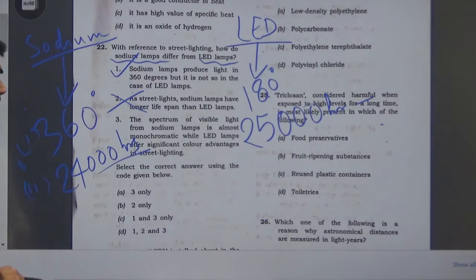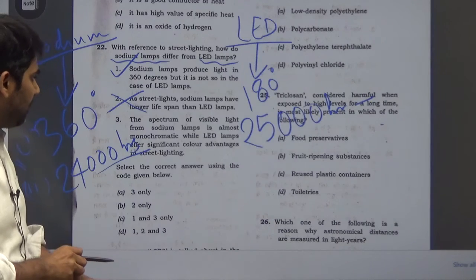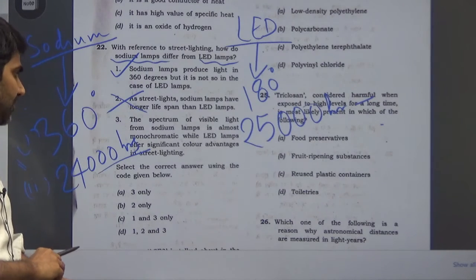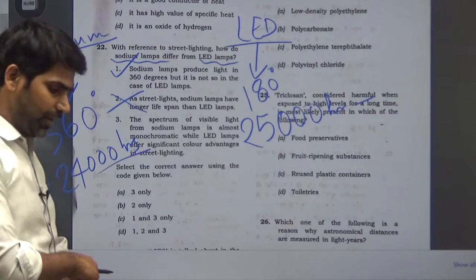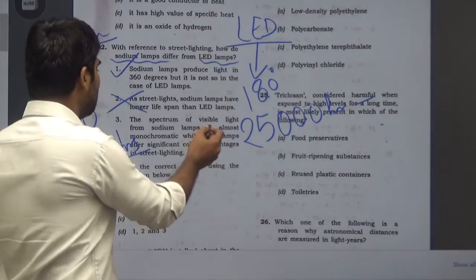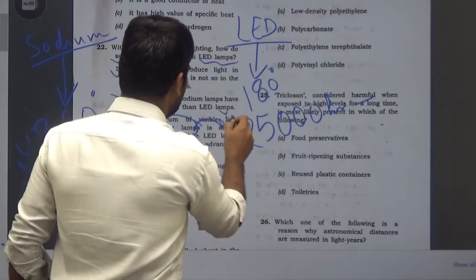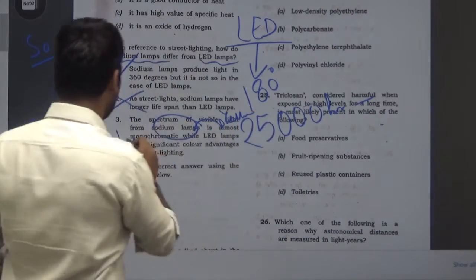Now statement 3 is, the spectrum of visible light from sodium lamp is almost monochromatic, while LED lamps offer significant color advantage in street lighting. This statement is true, because we know that the spectrum of sodium lamps is yellowish and monochromatic.